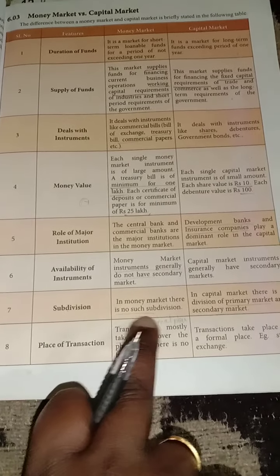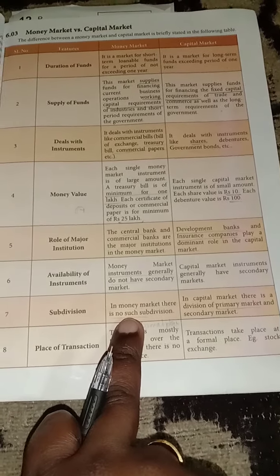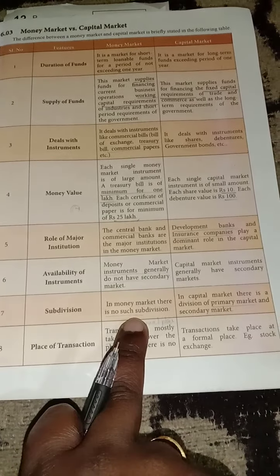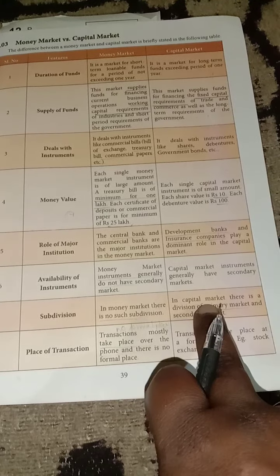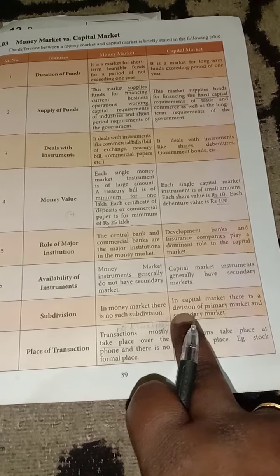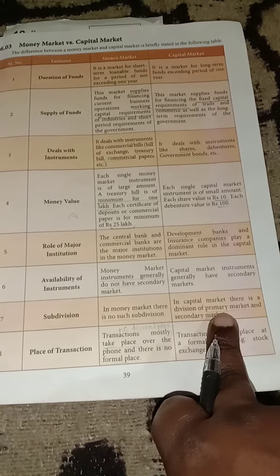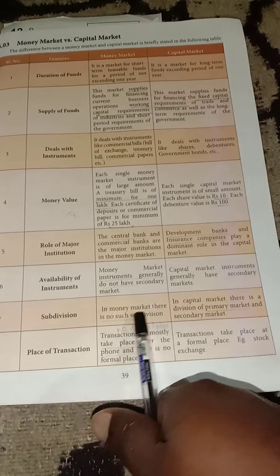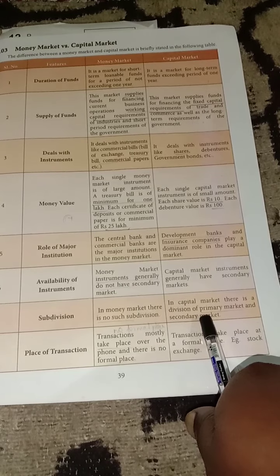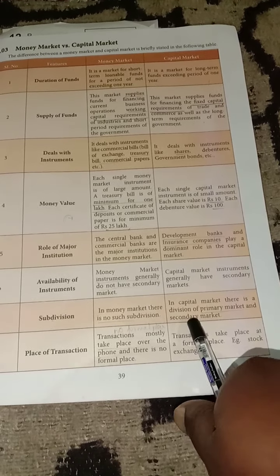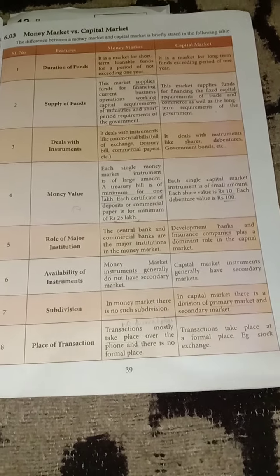Then subdivision. According to the money market, there is no subdivision, but in the capital market there are subdivisions like the primary market and the secondary market. Okay, did you understand? There is no subdivision here, but there is here. So the capital market we can divide into two, the primary market and the secondary market.